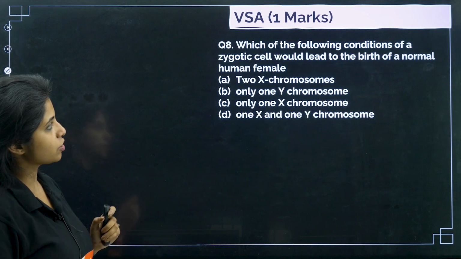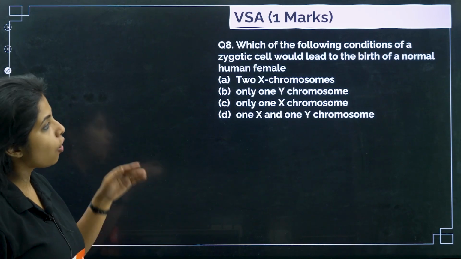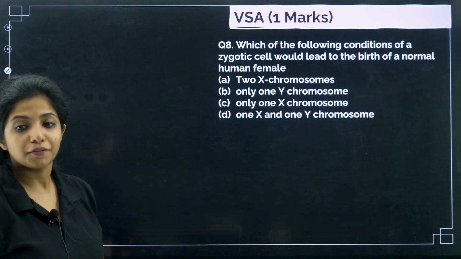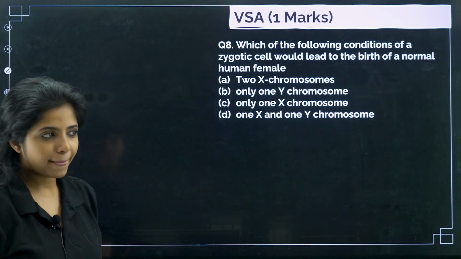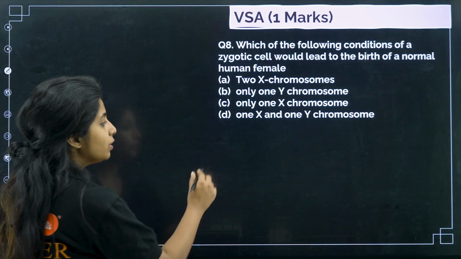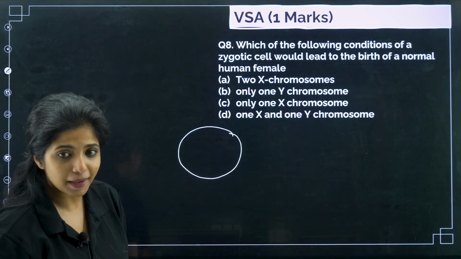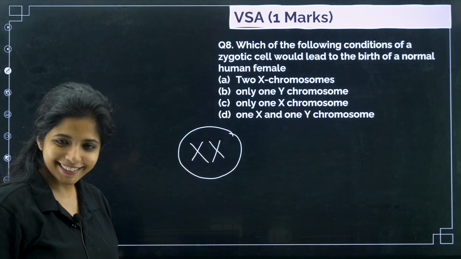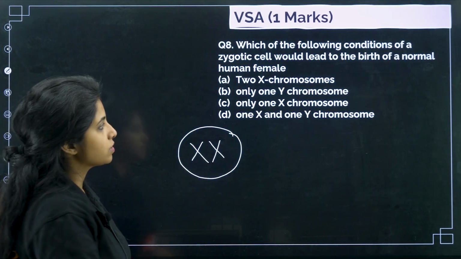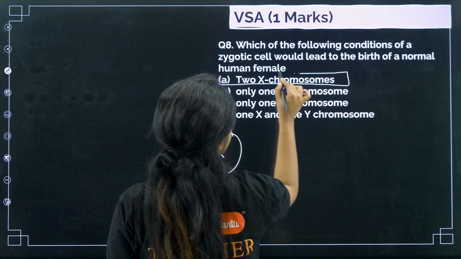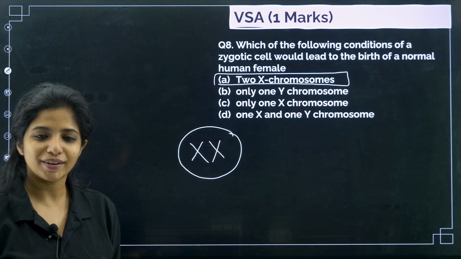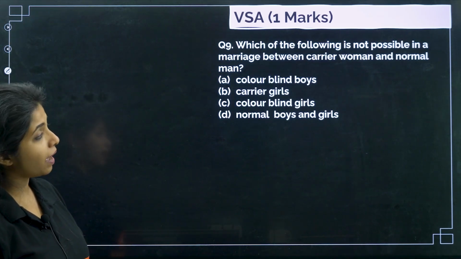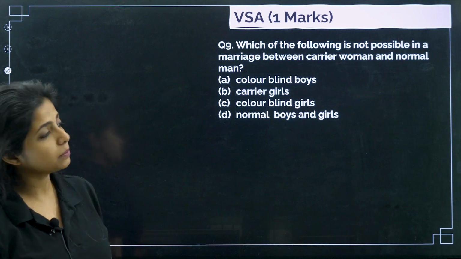Next question. Which of the following condition of a zygotic cell would lead to the birth of a normal human female? So, in a zygote, what do you need for it to become a female, my dear children? Two X chromosomes. Yes. We need two X chromosomes, then only it will turn out into a female child, my dear children. Works?